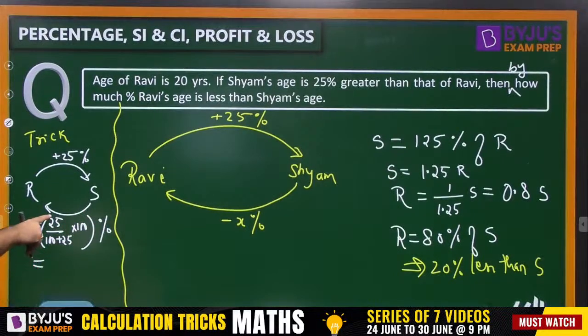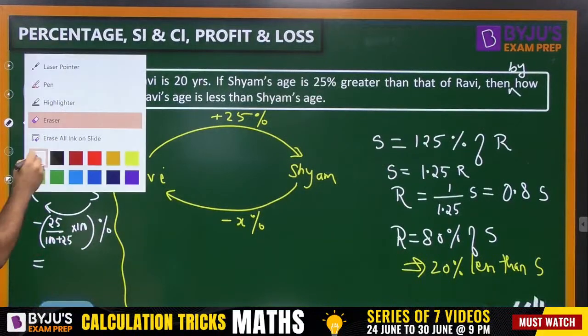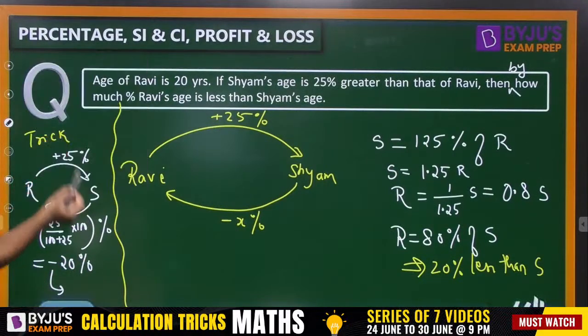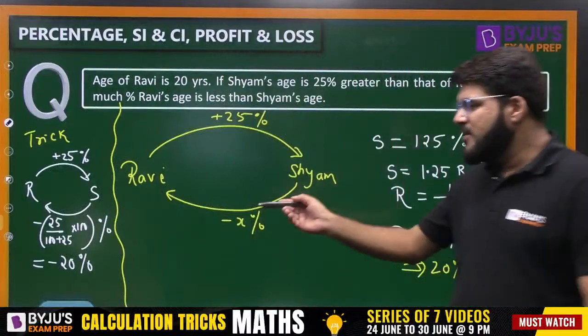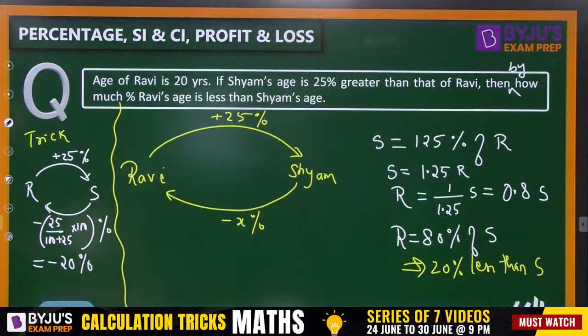Solve it. How much is it? 25 by 125. How much? 1 by 5, it is cancelled as 1 by 5, and 1 by 5 is 20%. So here the answer is minus 20%. Minus means decrease, of course. So you get the correct answer within a few seconds. It can be solved even by the basic percentage idea, and it can be solved by this trick, and that is also very, very easy. Okay, that is a trick.